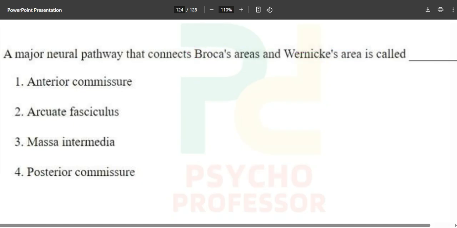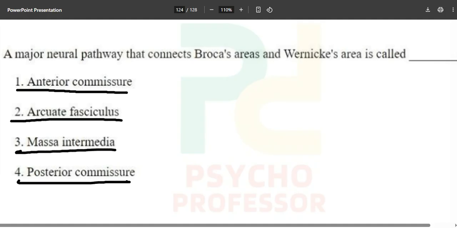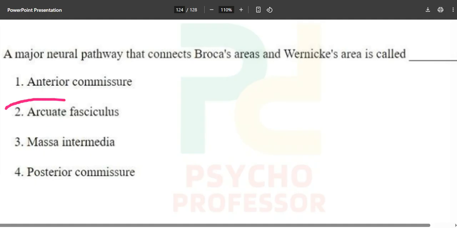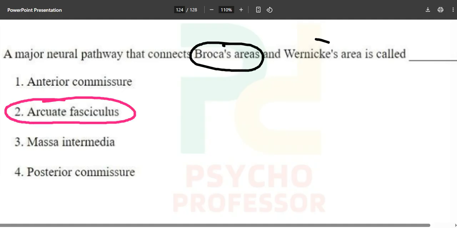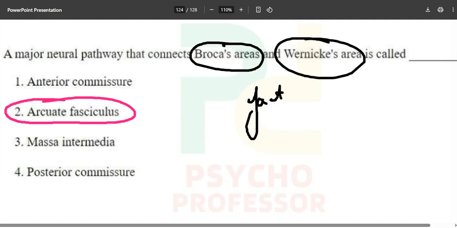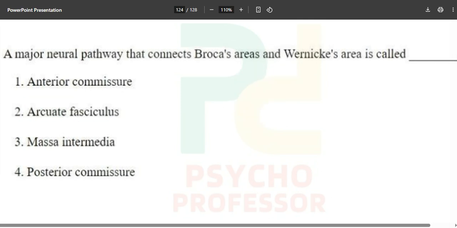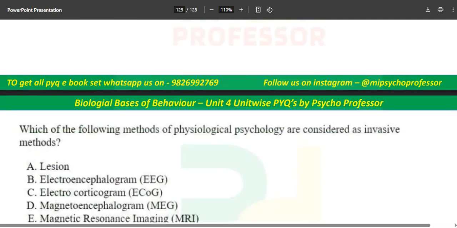Okay. Now, anterior commissure, arcuate fasciculus, massa intermedia, and posterior commissure. The correct answer is arcuate fasciculus, because it connects Broca's area and Wernicke's area. This is a factual question. For the next time, you have to remember arcuate fasciculus is the thing which connects Broca's area and Wernicke's area. So option number 2 becomes the correct option over here, arcuate fasciculus.